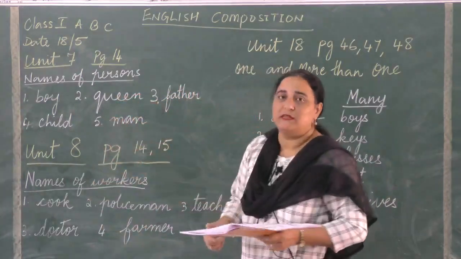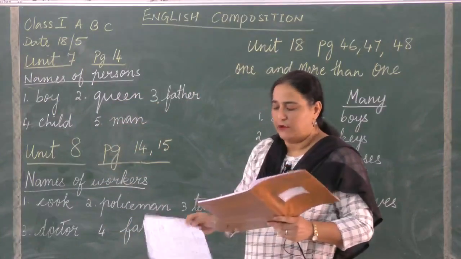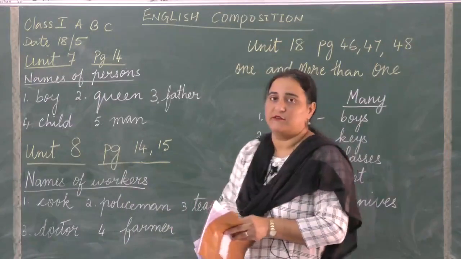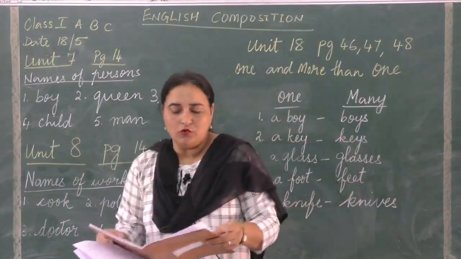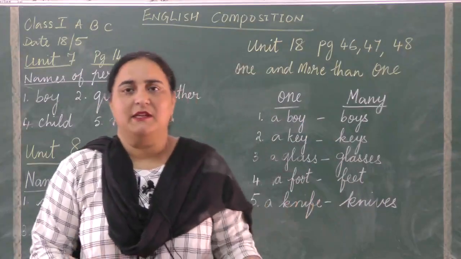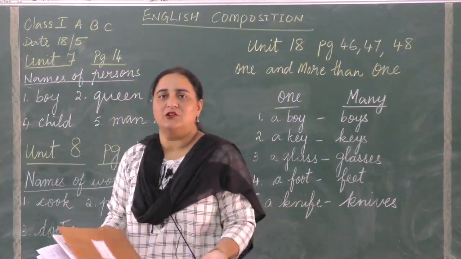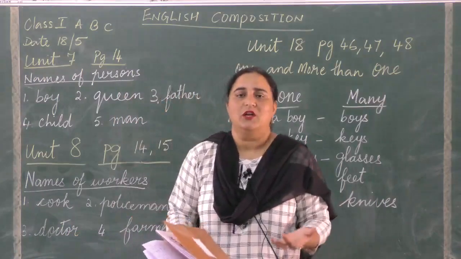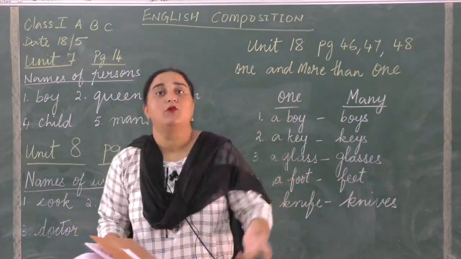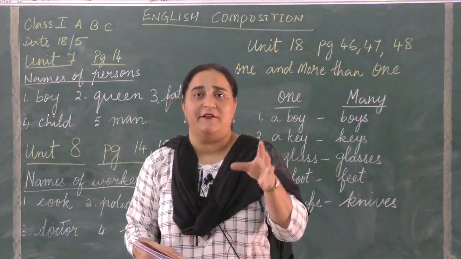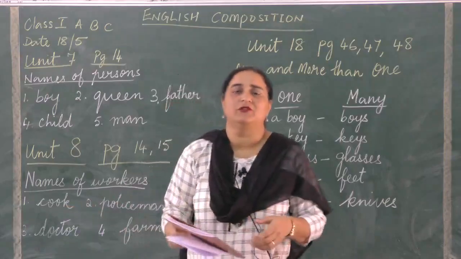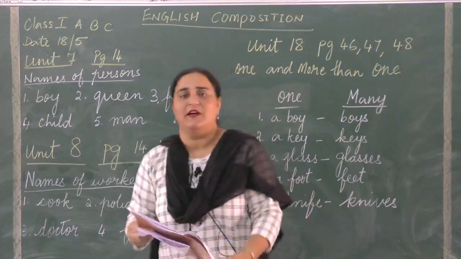Then we come to unit number 8. In unit number 8, we have names of workers. Now you know who are workers? People who work. Anybody it can be. It can be your father, he is also a worker, your mother is also a worker, your teachers are workers, your uncles and aunts are workers. There can be many people who help you in your daily life. Help your mother, help your father. All of us need help from somebody or the other. For these people, we also have their names.